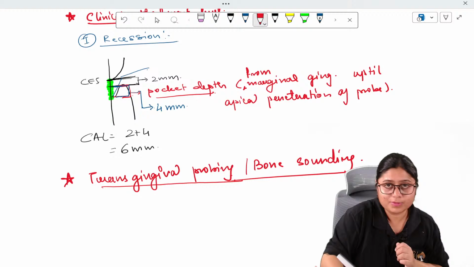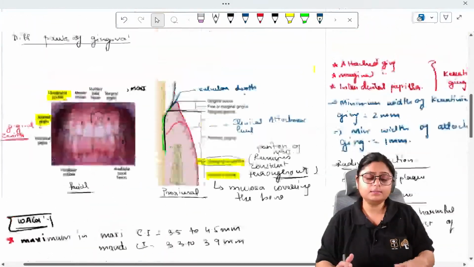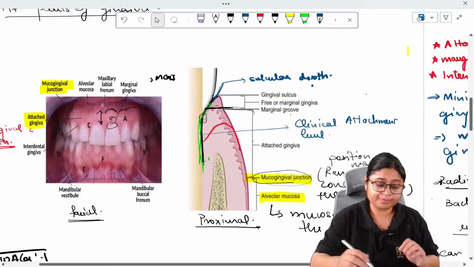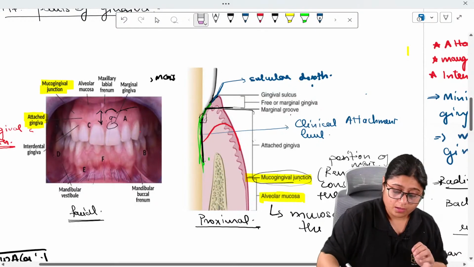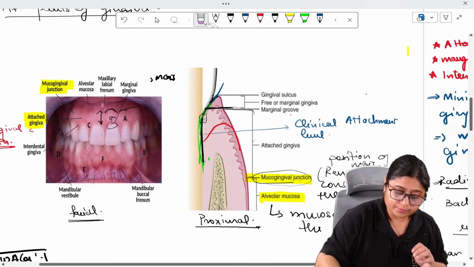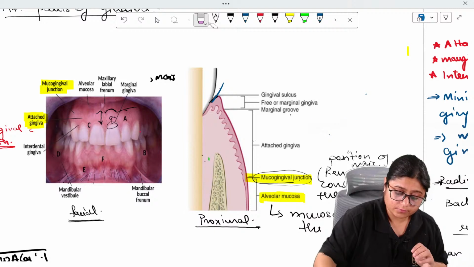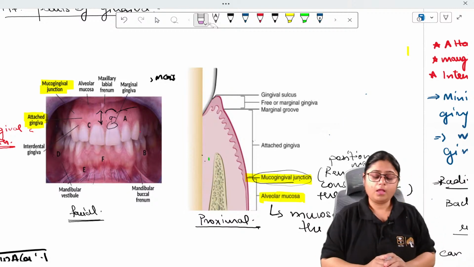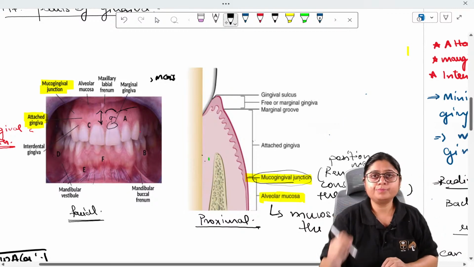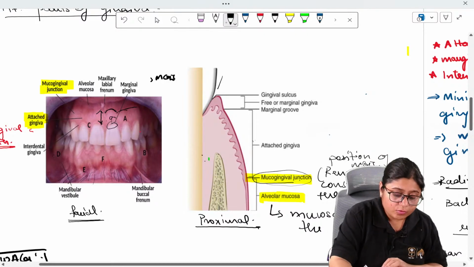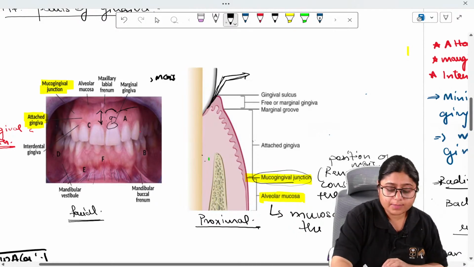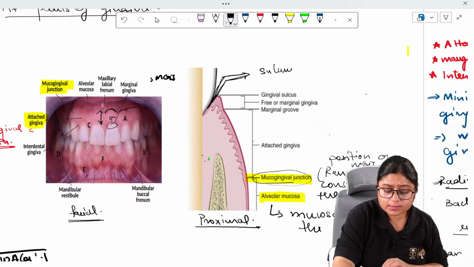So what is transgingival probing? We take the probe, I'm inserting the probe and it is penetrating till here. This is your sulcus depth or pocket depth, right?